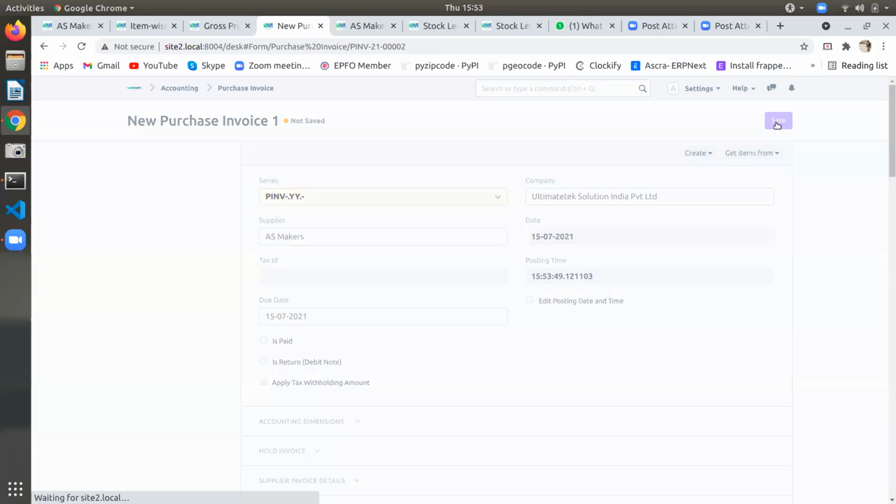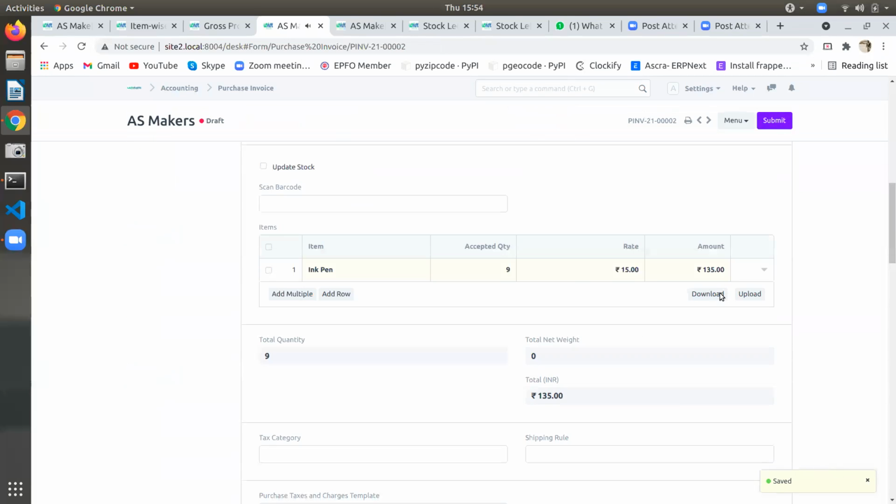Or else we can also make inward only 9, and the other 2 make the material transfer to the stores. What is pending? We can amend the quantity also, but maybe we cannot amend the price. We can amend the accepted quantity. Like when we are making the purchase invoice, if you want to give the full amount of 10, you can make it 10. But I don't think so, it will be 9 only.